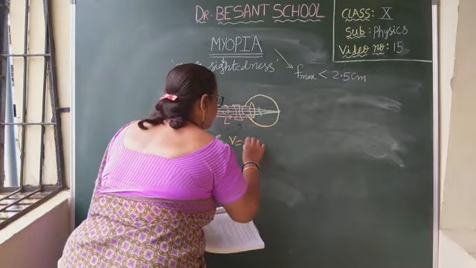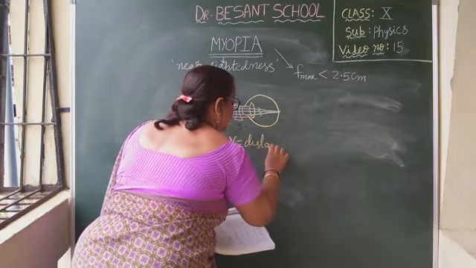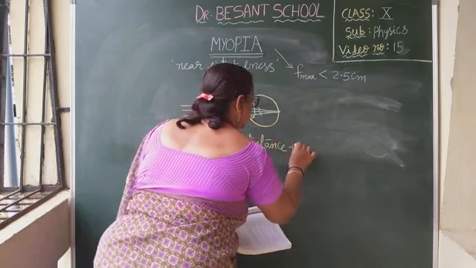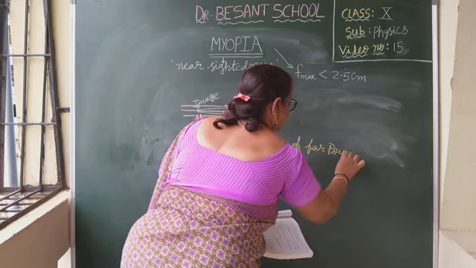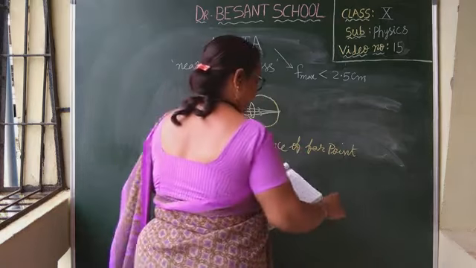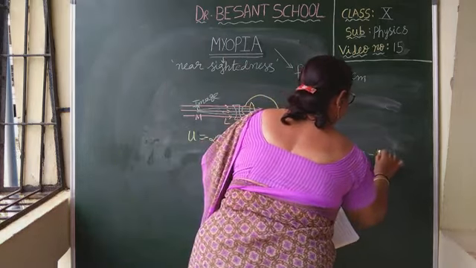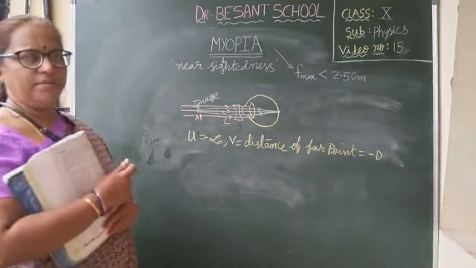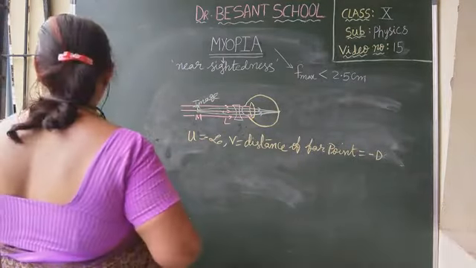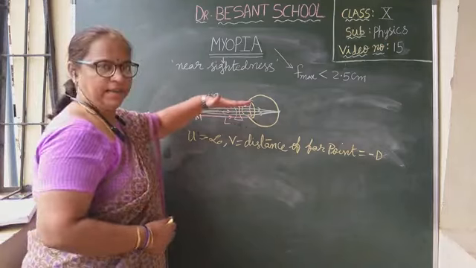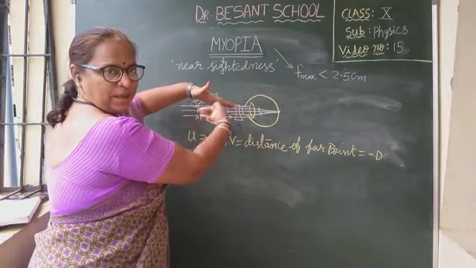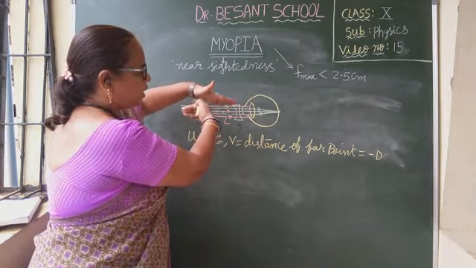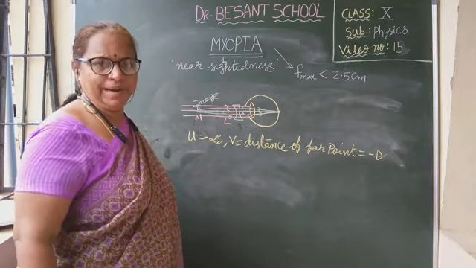v equals the distance of the far point. Let us represent this distance with capital D, and with sign convention it is minus D. Why minus D? See here how you are measuring. This is the incident ray, but you are measuring from the lens to the image, so both are in opposite directions, so it is also minus.